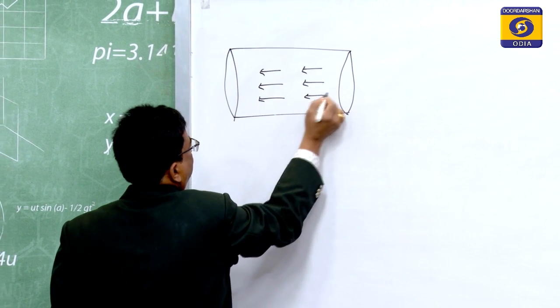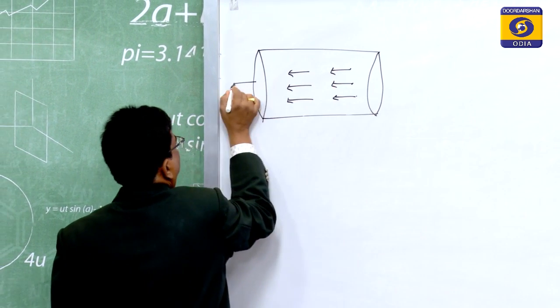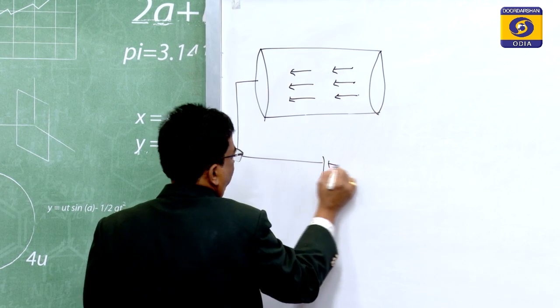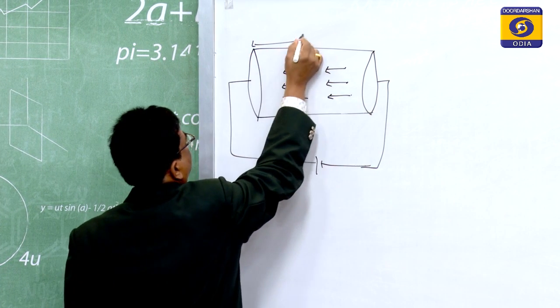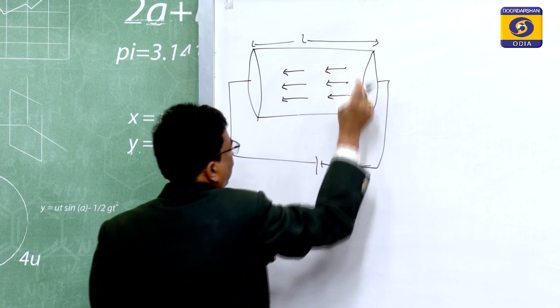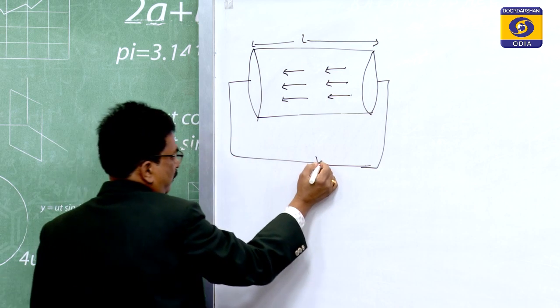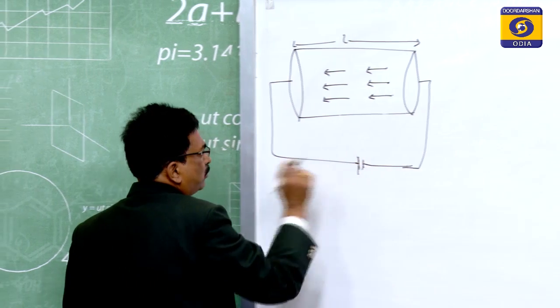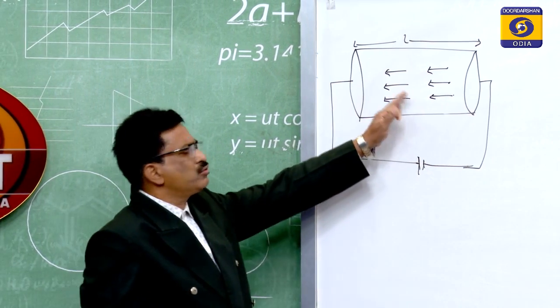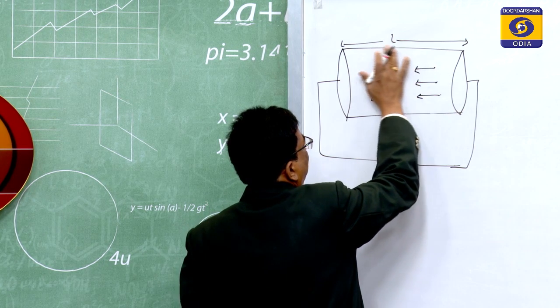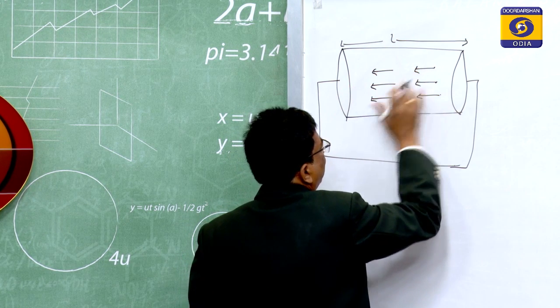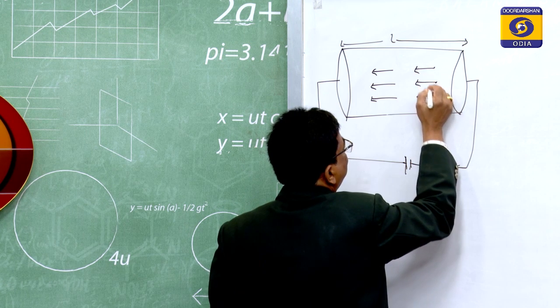These are the electrons, and this conductor of length L is connected at the two ends to a source. Due to this source, these electrons accelerate. We have discussed that the number of electrons is so high that we take their mean velocity.